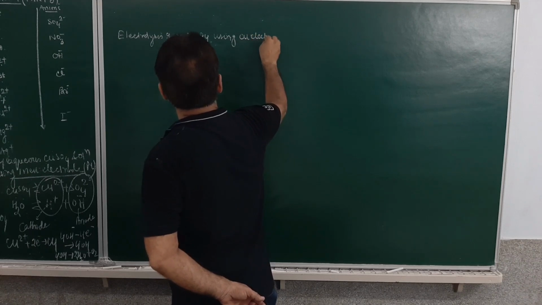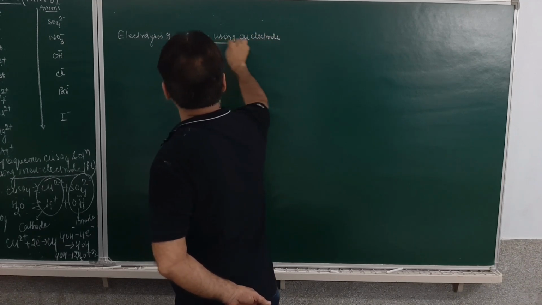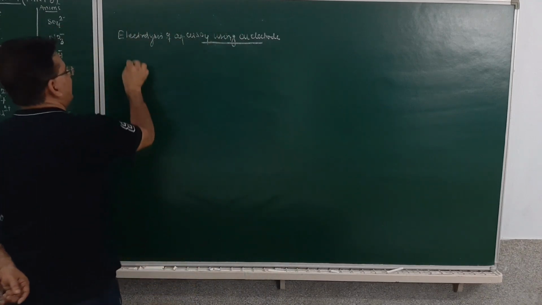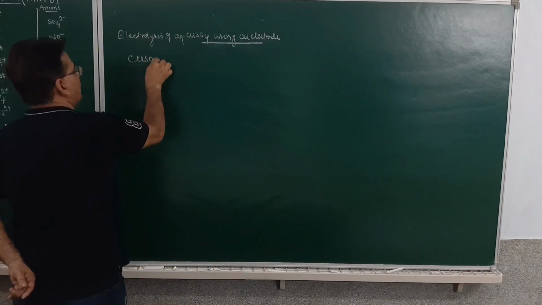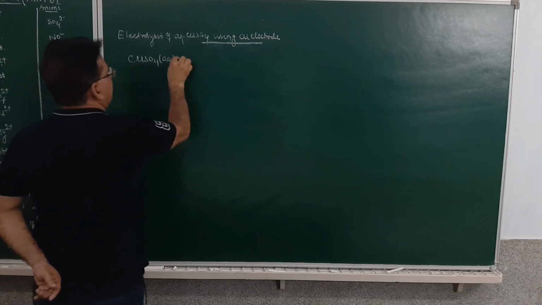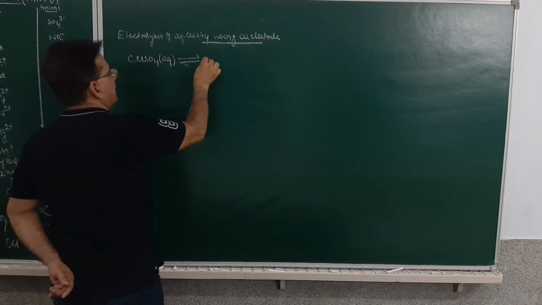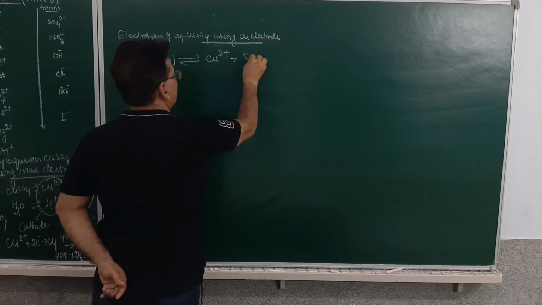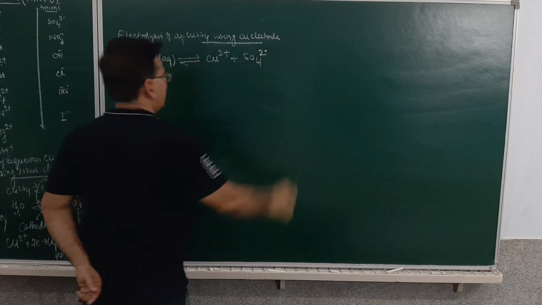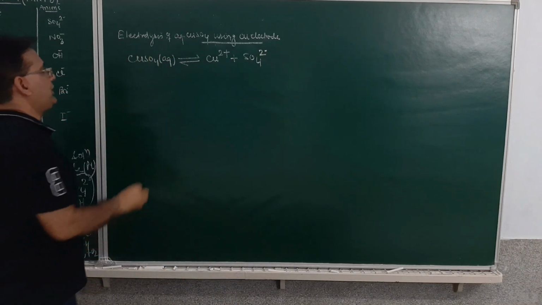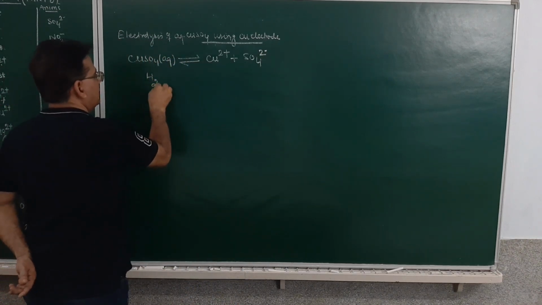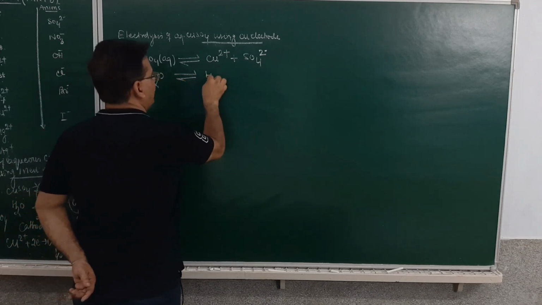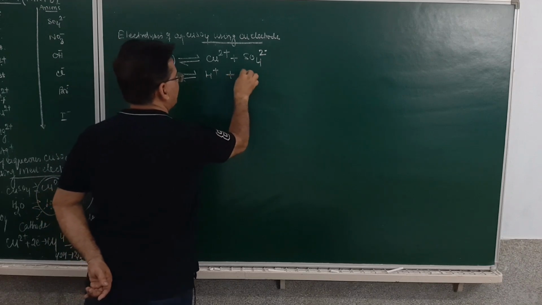Using copper electrode. Am I clear? In fact, the copper anode. What will happen? This copper sulfate is the aqueous solution. It will ionize to form the copper ion and sulfate anion. Now we have got the water. This water will ionize to form the hydrogen ion and hydroxyl ion.